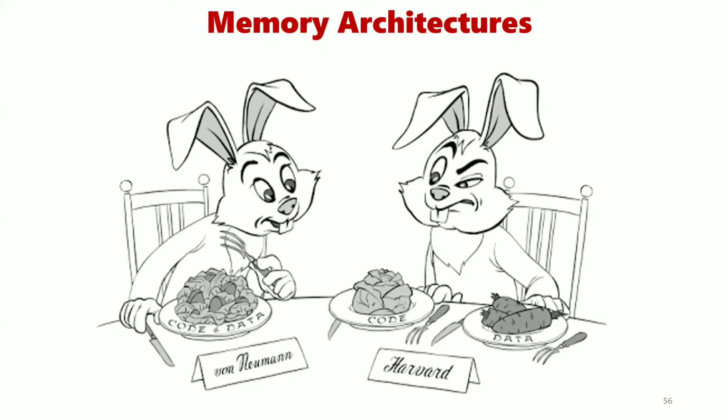The Harvard architecture is efficient. That means it will work fast. Why? Because the RAM and ROM are present in separate memory locations, and we are using separate buses, right? Those buses are nothing but the address bus and data bus. If you have a separate address bus for the RAM and ROM and a separate data bus for the RAM and ROM, that means we can access the data present in the RAM and ROM in parallel.